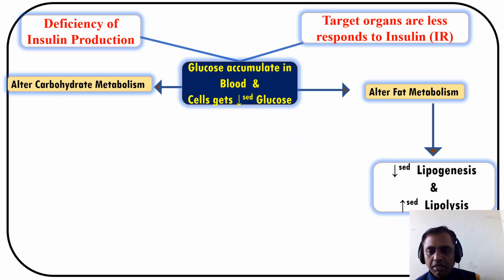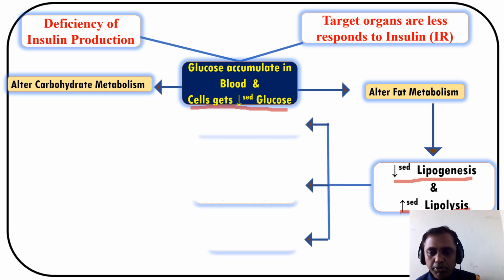Then we'll go for the fat metabolism. So in fat metabolism, here also there is decreased lipogenesis and increased lipolysis. You may ask why it is taking place. The answer is the same, the cell gets decreased glucose. The cell needs glucose for survival. So what happens, if the glucose metabolism is not available, it either takes from the protein metabolism or the fat metabolism. So once the fat metabolism, what happens, lipolysis. So the fat cells will be converted into free fatty acid or glycerol converted into the glucose.